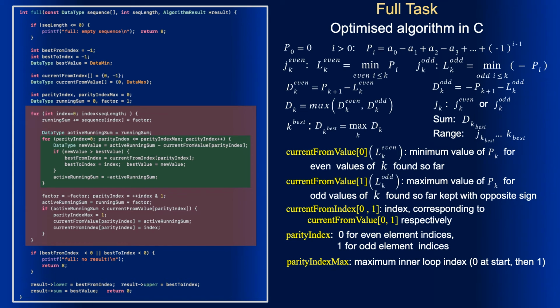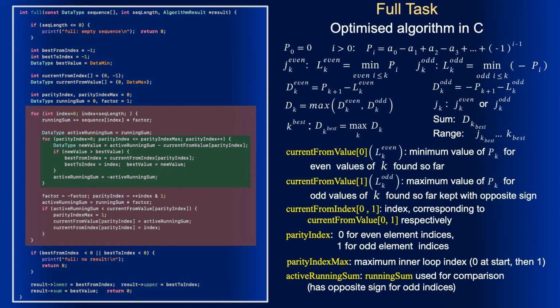We can see that for dk even, the running sum is taken with plus, while for dk odd, it is taken with minus. Therefore, we have a variable named active running sum, which before the inner loop is set to the running sum, and inside the loop it changes to the opposite value.